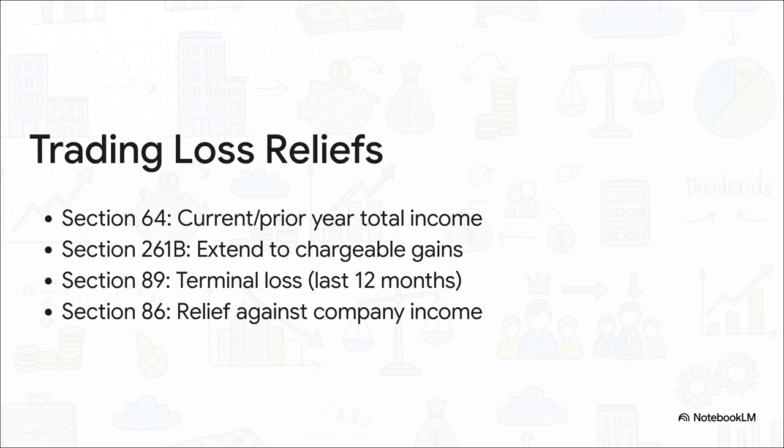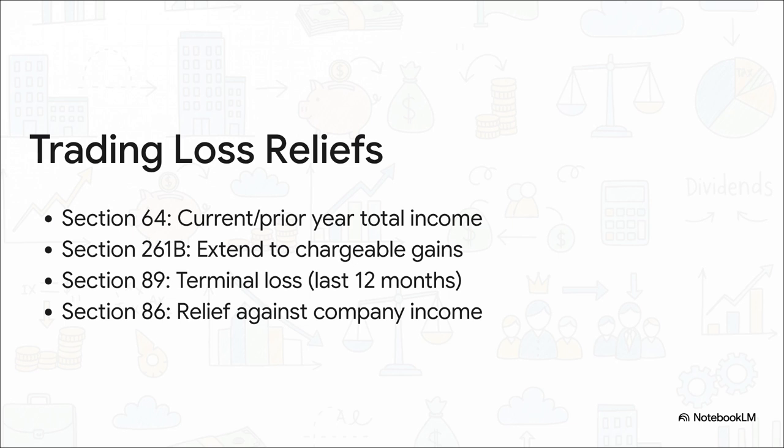First up, Section 64. That lets you set losses against your current or prior year total income. Simple enough, right? Then, Section 261B can step in to extend that relief to chargeable gains. For the final 12 months, you've got Section 89 Terminal Loss Relief, which gives you a fantastic 3-year carryback on a last-in, first-out basis. Oh, and quick side note, making a succession election under Section 266 within 2 years is a lifesaver because it allows plant and machinery to transfer at tax-written-down value, totally avoiding those nasty balancing charges.